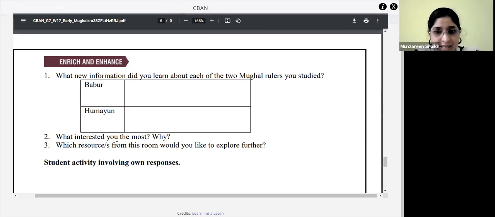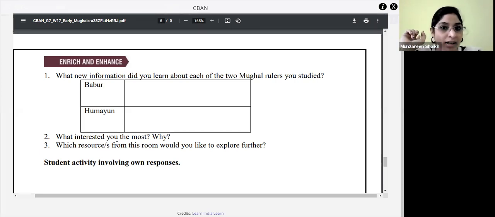So both have different qualities. So you have to mention in your own words what you have learned from both these rulers. Qualities, okay? So mention that in your own words, and the answers may differ, okay?